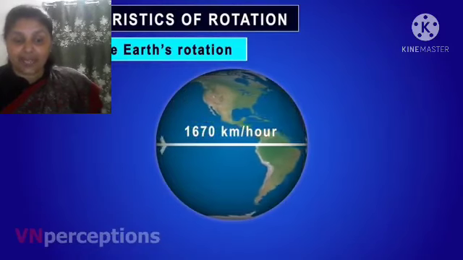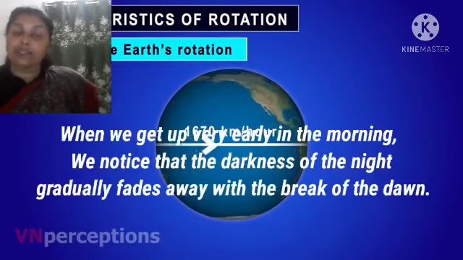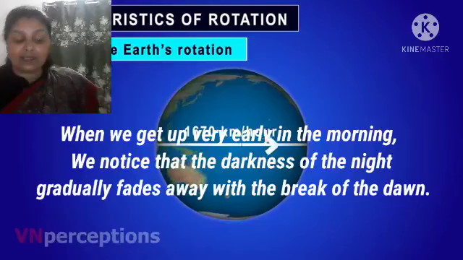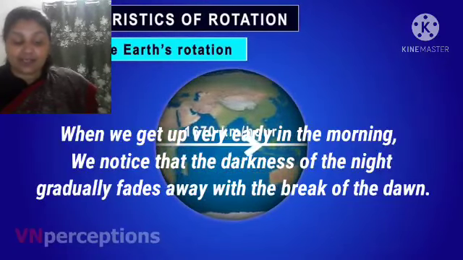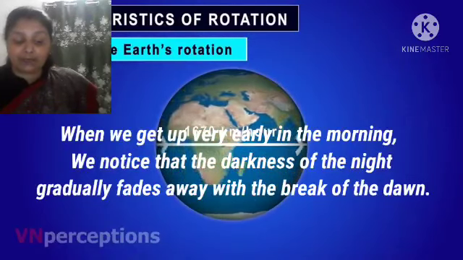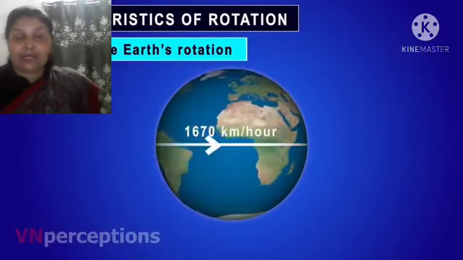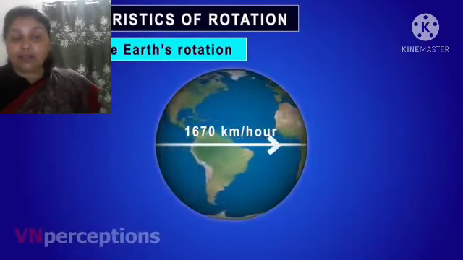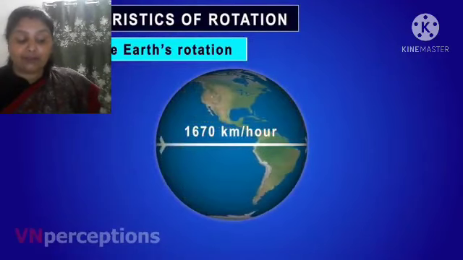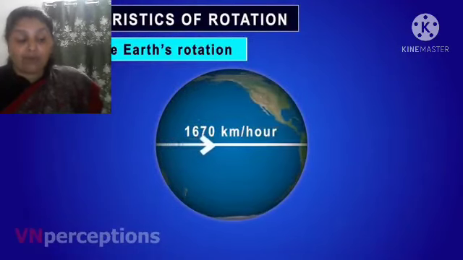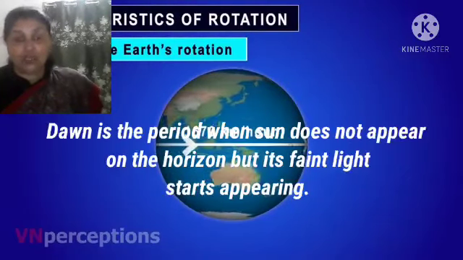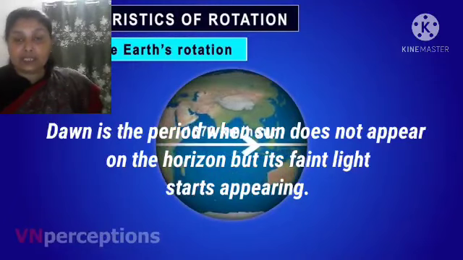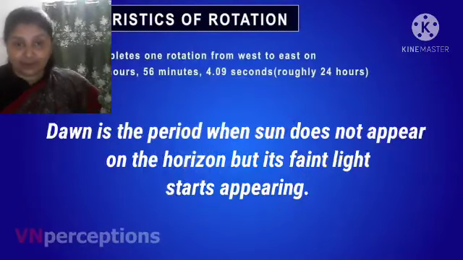When we get up early in the morning, we notice that the darkness of the night gradually fades away with the break of the dawn. So dawn is the period when the sun does not appear on the horizon but its faint light starts appearing.